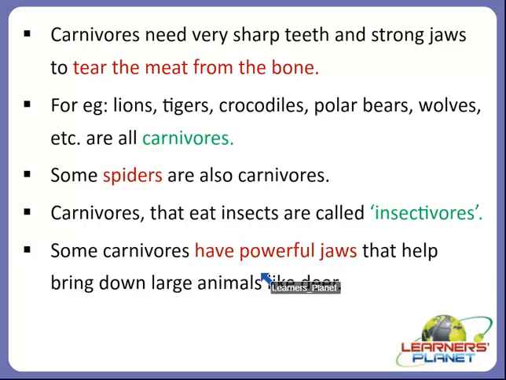Even some carnivores have powerful jaws that help them to bring down large animals like deer. So what will they do? With their powerful jaws, they will catch the large animal like deer and bring it down, and then they will eat it. Let's see some other characteristics of carnivores.